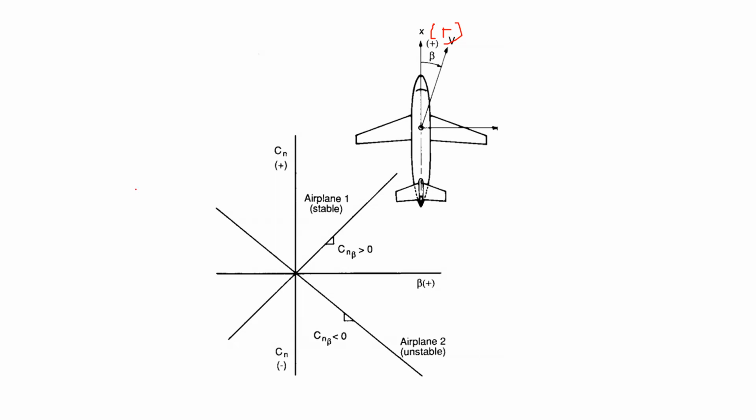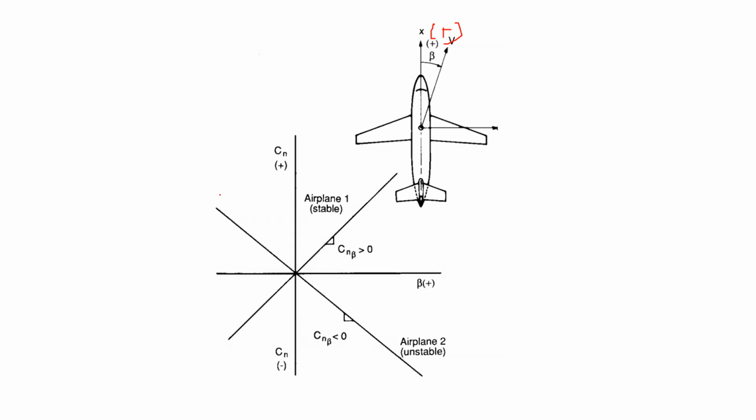So, what is the positive moment direction, Ripinder? What is a positive yawing moment? Yawing into the right direction. Yawing into the right is positive, right? Yes, sir.